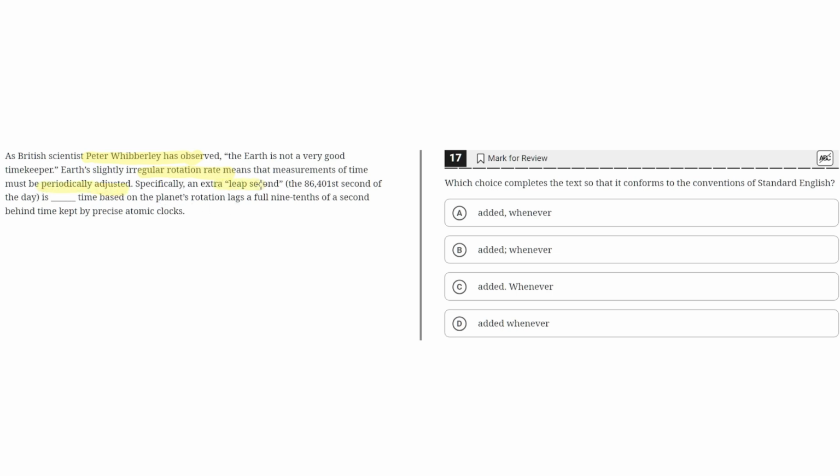Specifically, an extra leap second, the 86,401st second of the day, is added whenever time based on the planet's rotation lags a full 9/10ths of a second behind time kept by precise atomic clocks.